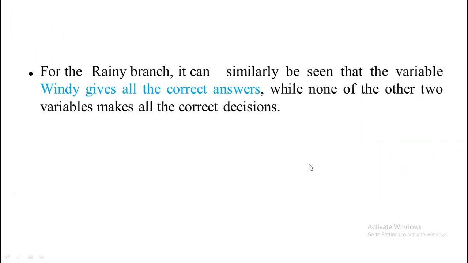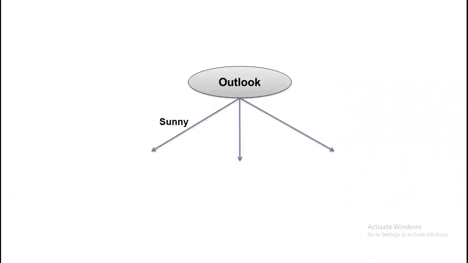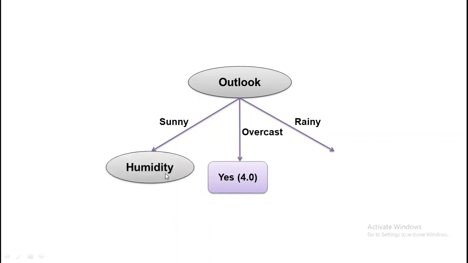Now based on this, we can construct the decision tree, because only half of the tree has been constructed already. Now here we have to complete the decision tree. First is outlook. It takes 3 values: sunny, overcast, and rainy. Then for overcast, for all the cases it is yes. Then for sunny, we have chosen the next splitting variable as humidity. For rainy, our next splitting variable is windy.